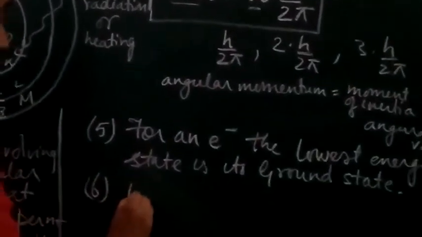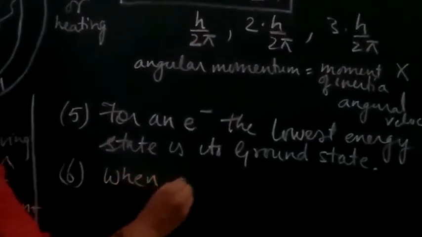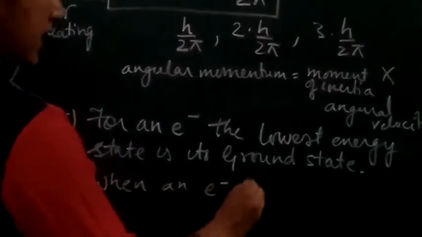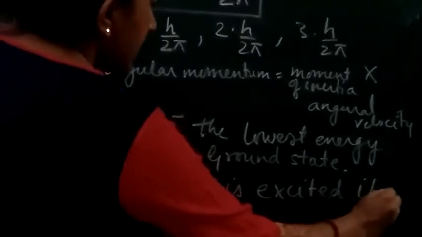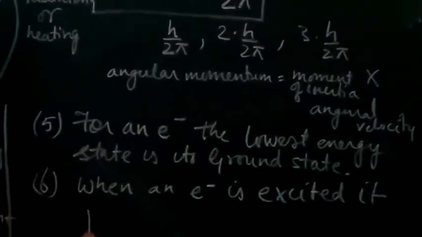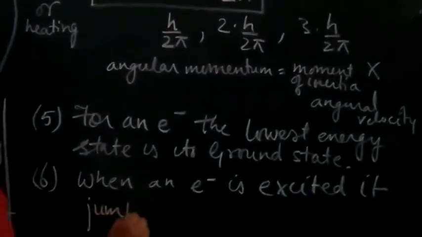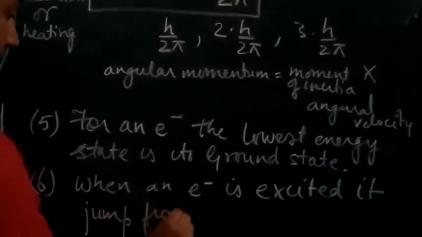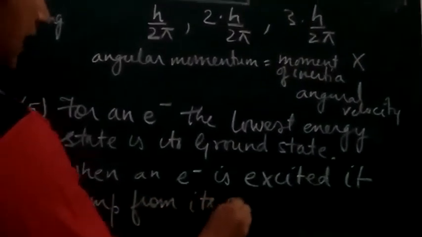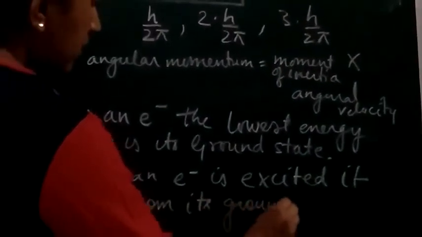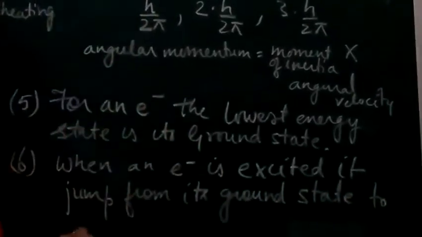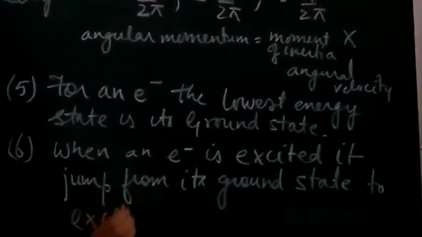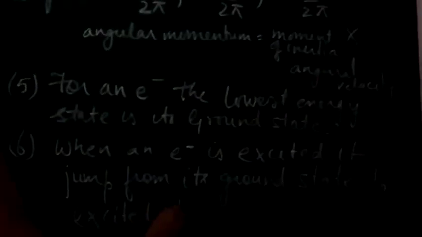So when an electron is excited, it jumps from its ground state to the excited state.